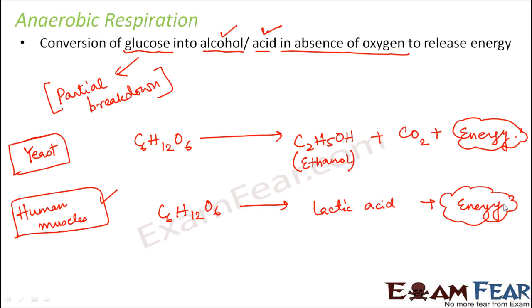In these muscles, glucose will break down in absence of oxygen to produce lactic acid and energy, so that this additional energy helps to meet the energy demand. So I hope I have been able to give you an idea about when aerobic respiration takes place in human beings and when anaerobic respiration occurs. As we move ahead, we will talk about all these things in a lot more detail, so please do not worry.